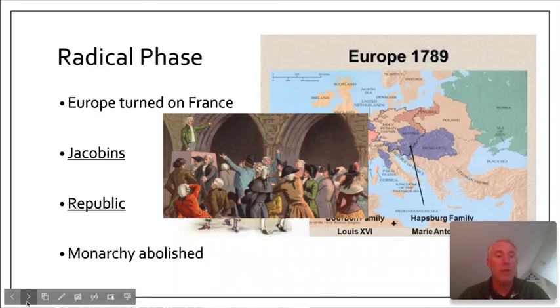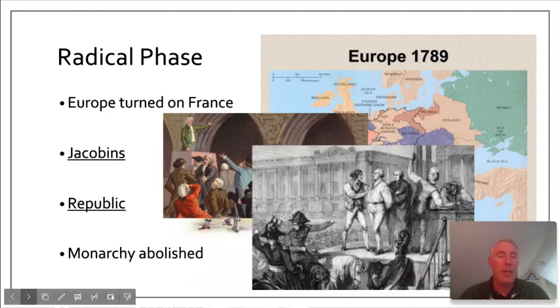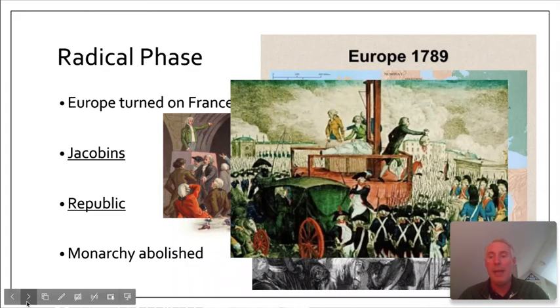And this brings us to the monarchy being abolished. Abolish means they end it, and it officially makes France a republic. This also means bad news for Louis, and they put Louis on trial in 1793, and he was found guilty, and he was beheaded, and his head was paraded around the crowd to cheers. A few months later, his wife Marie Antoinette was also executed.